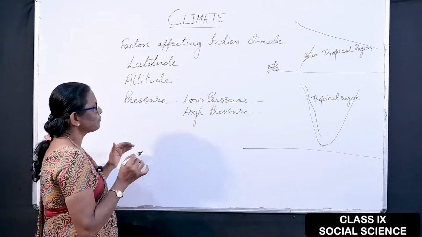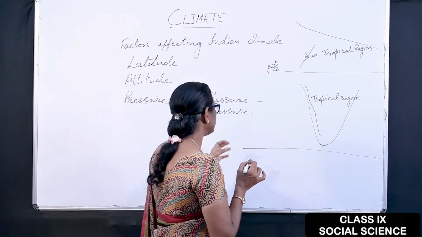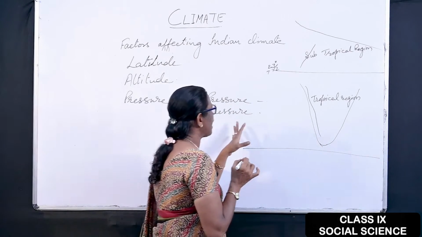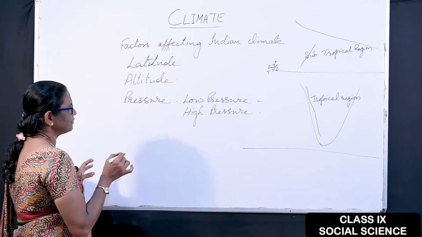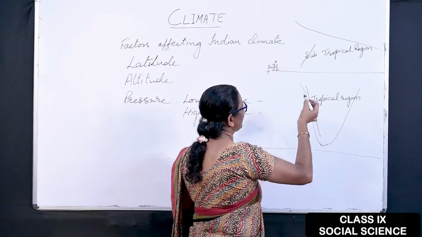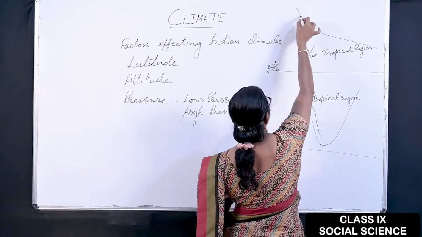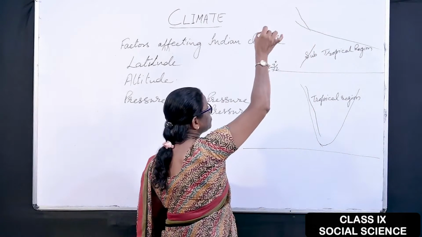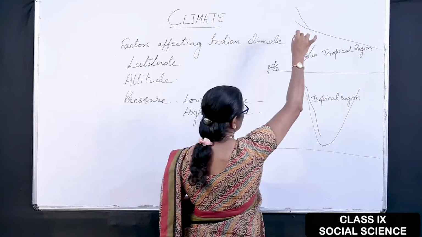In this way, as India is surrounded by water bodies, the high pressure develops over this region and the wind blows towards this. So during the cold weather season, from the northern direction, the air blows to India and covers the northern part of India.